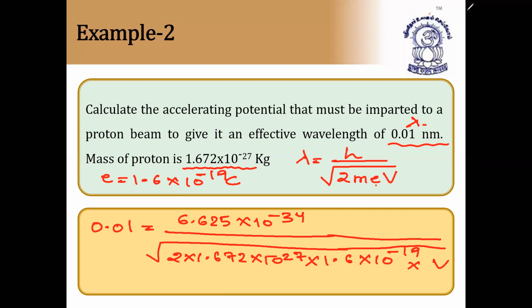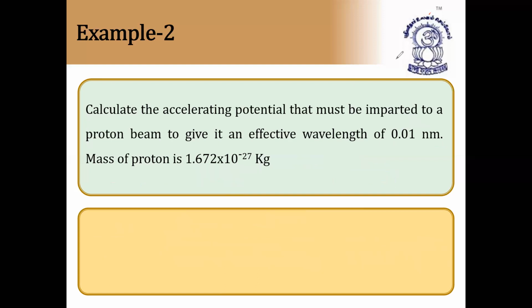So substitute this formula, do this calculation, and 0.01 nanometer you have to multiply with 10 to the power of minus 9 because you have to take it in SI system. So 0.01 into 10 to the power of minus 9 is the value of lambda. Next question. So the answer you are getting is 8.19 volts. You have to verify the answer.